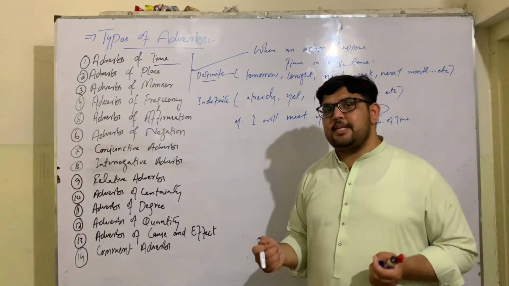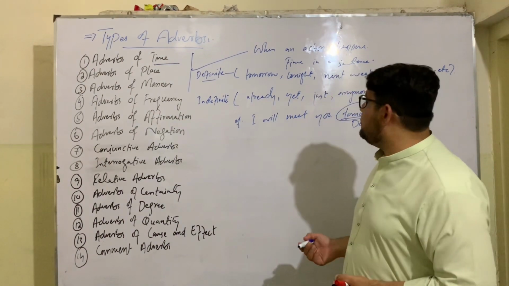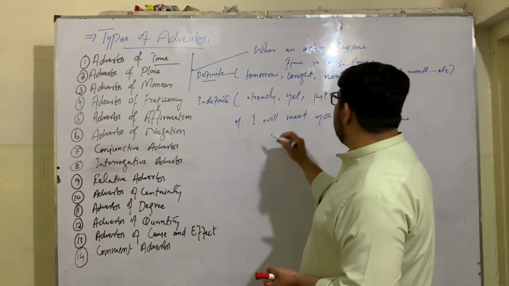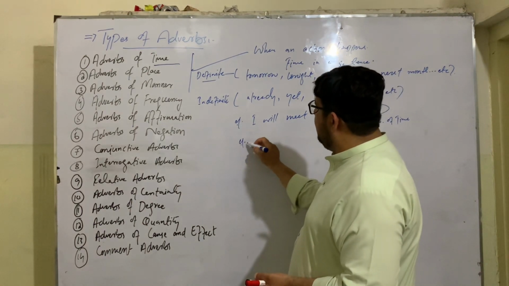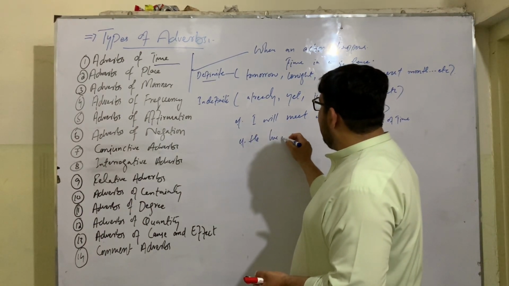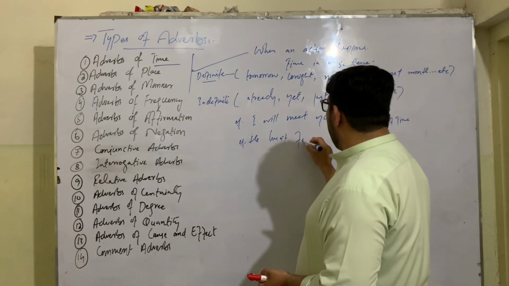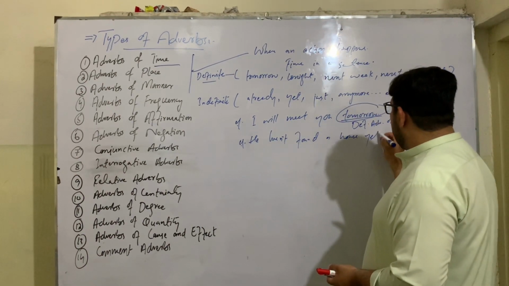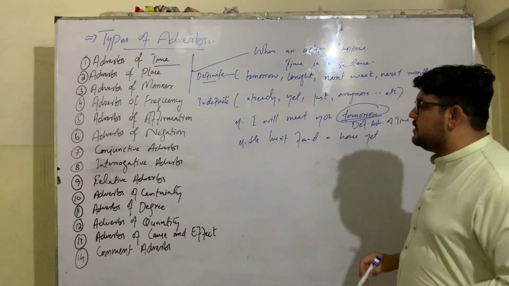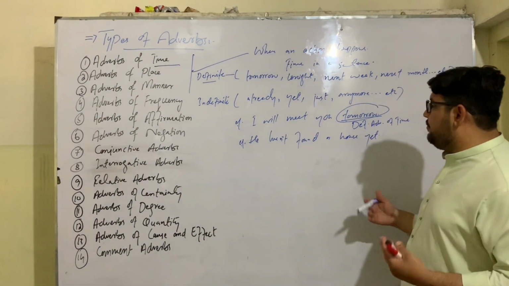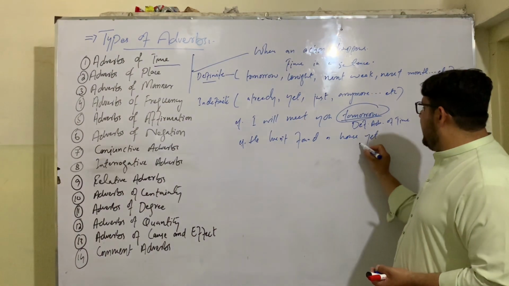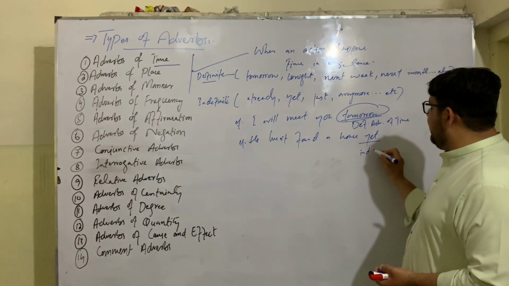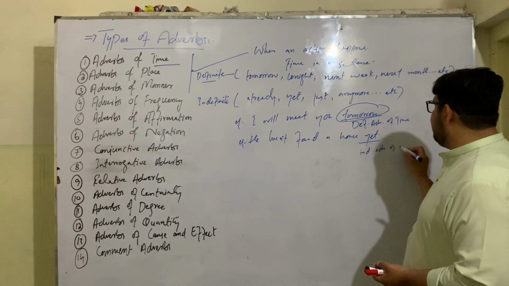And when the time is indefinite, we use indefinite adverbs of time like already, yet, just, anymore. For example, he hasn't found a house yet. So here, yet is an indefinite adverb of time.